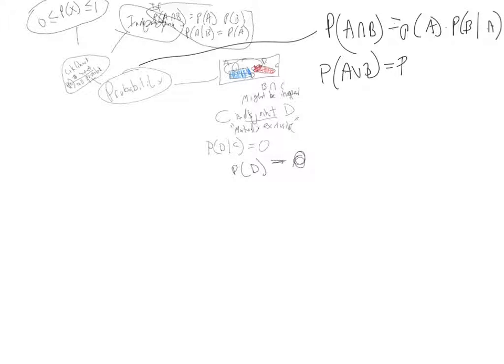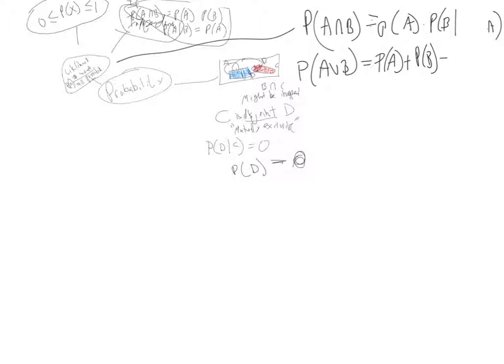So this will be equal to the probability of A plus the probability of B minus the probability of A and B, because you can't count that area twice. Those are the two rules for probability. Just recall or, and. Intersection, union.